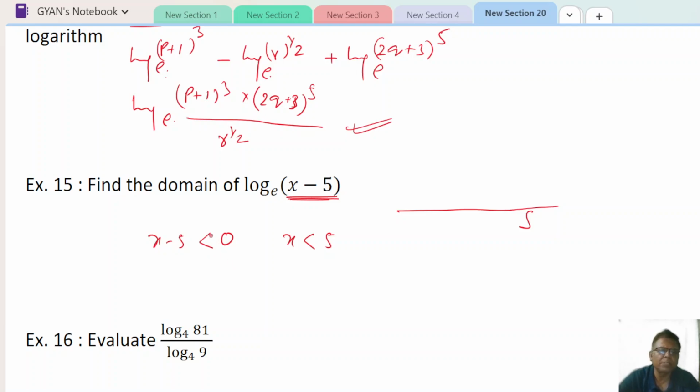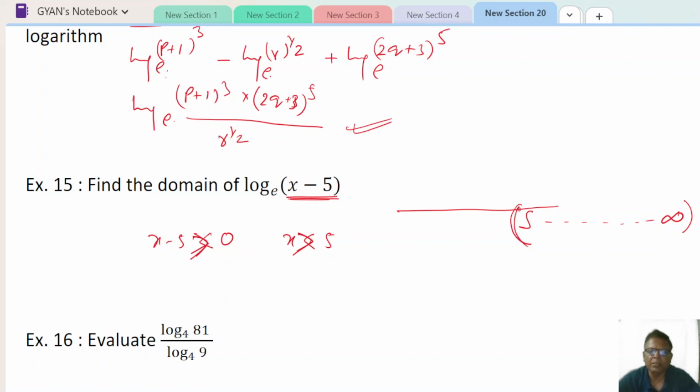It should be always greater than. So x minus 5 should be greater than 0. That means x should be always greater than 5. So 5 to infinity. So this is the domain. 5 is also not included, and infinity is undefined, so that is also not included.